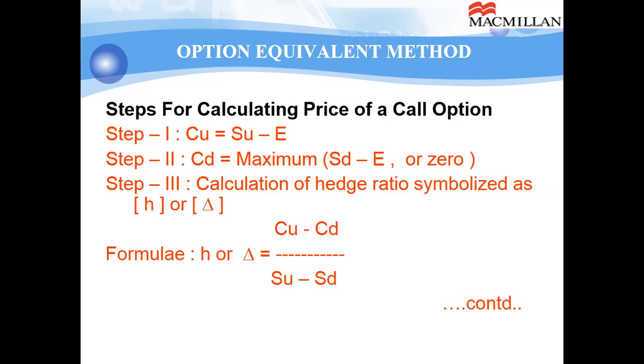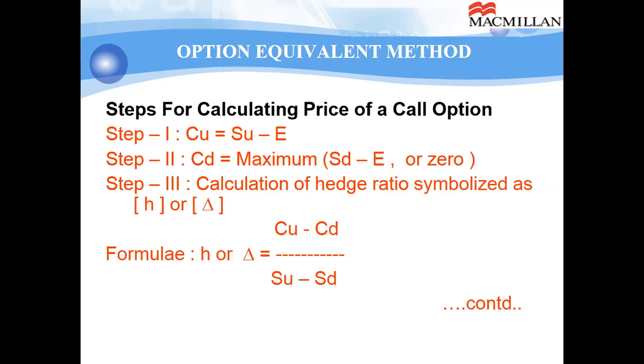Now it will be the maximum of these two: the difference between SD and E, which generally is negative. I'll repeat it again. Generally, the difference between SD and E you will find negative. There are very rare cases when it is positive. So this negative, compare it with 0, whatever is maximum. So in the majority of the cases it is 0, so CD happens to be 0.